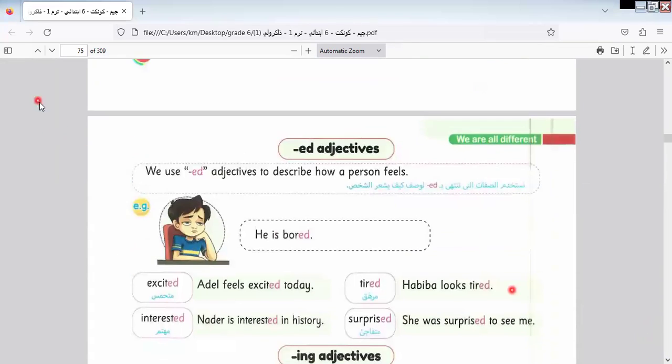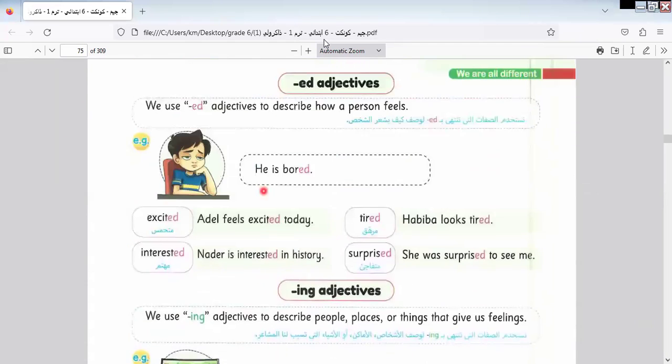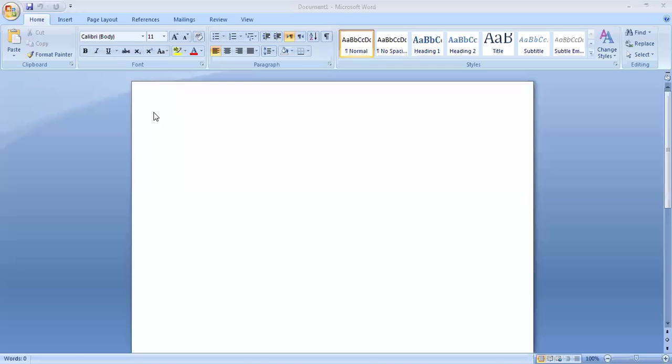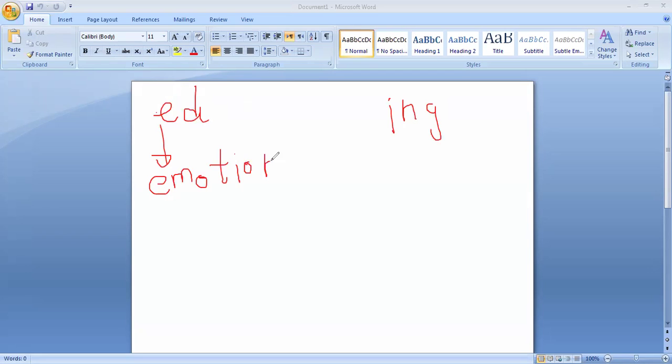Here we have adjectives with ed and ing. I would like to explain this on the board. Here we have the adjective ed form and the adjective ing form. This is adjective ed. This talks about emotions or persons, for persons.